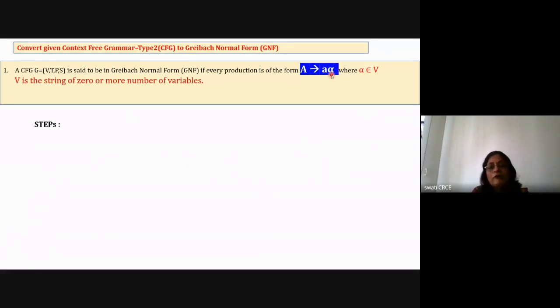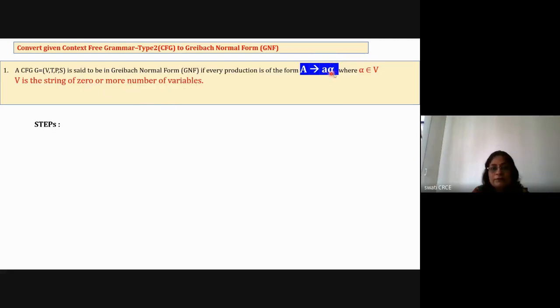Till now alpha, beta, gamma were the words we use for combinations of variables and terminals. But here the meaning of alpha is different. So remember, with respect to normal forms, the meaning of alpha is different. And what is alpha? Alpha belongs to capital V, meaning alpha is a string made up of zero or more variables.